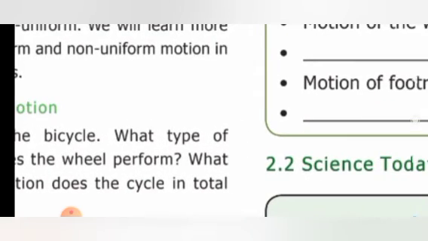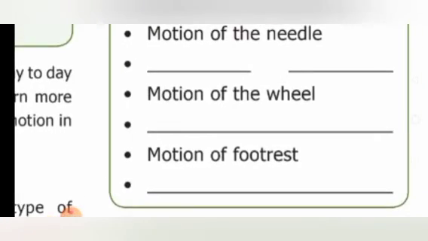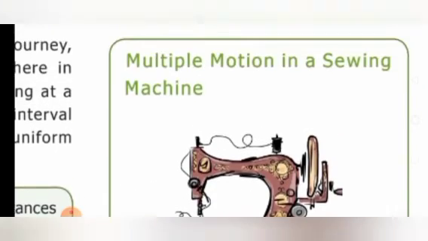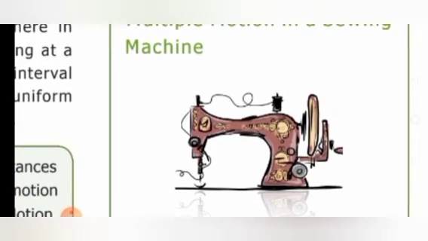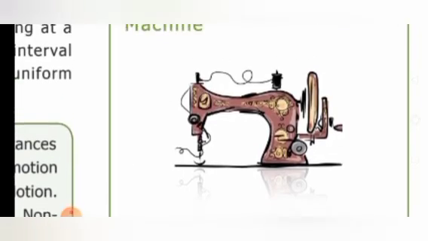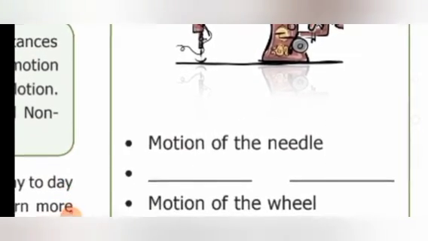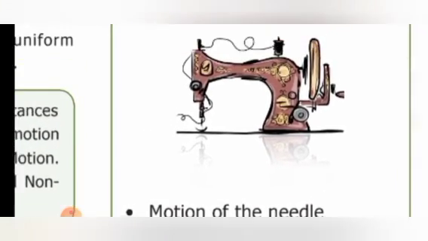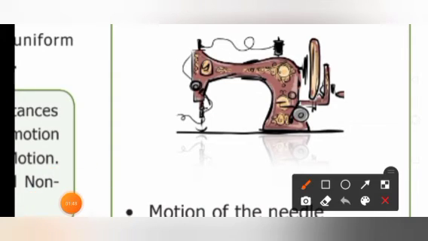Similarly, you have seen the sewing machine, isn't it? It is used to stitch the clothes. So shall we discuss what type of motion is happening? Motion of the needle. How does the needle move? The needle moves in a, yes, good, linear motion. It moves in a straight line, isn't it? So it is linear motion.